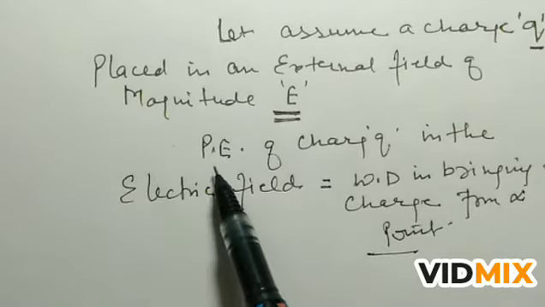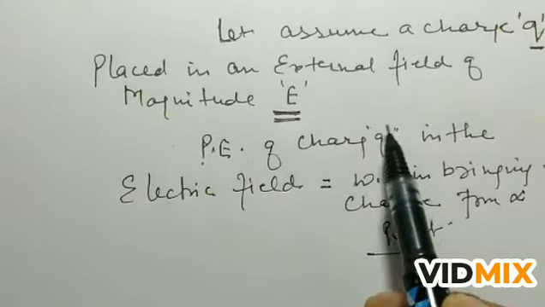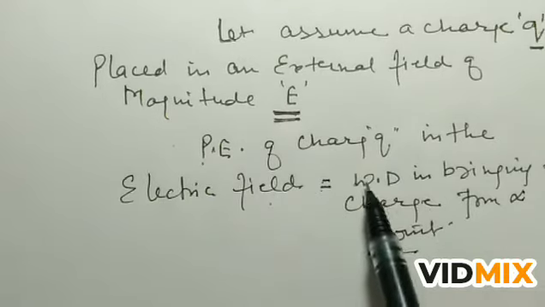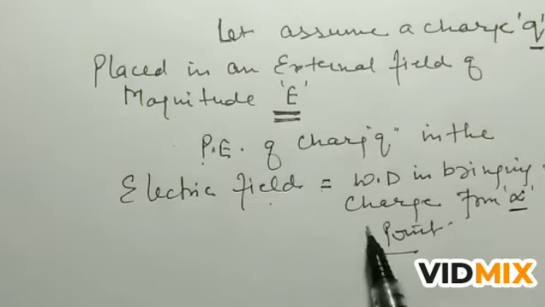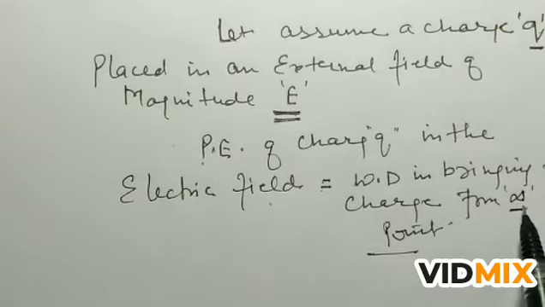So the potential energy of charge Q in the electric field is equal to the work done in bringing the charge from infinity to the point. This is infinity, and we are bringing the charge from infinity to that point where we have to find the potential energy in the electric field.